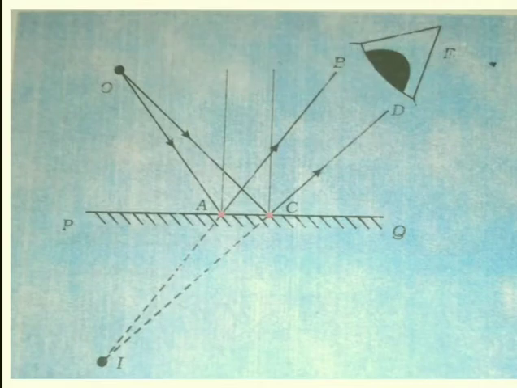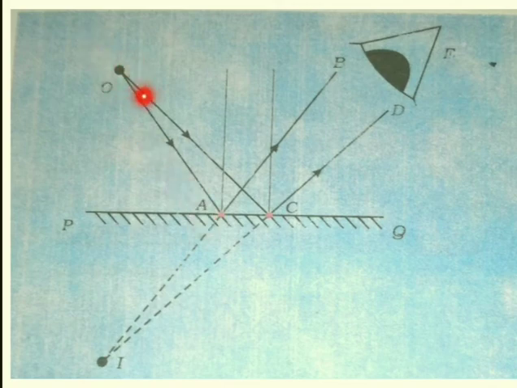A source of light O is placed in front of a plane mirror PQ. Two rays OA and OC are incident on it. Can you find out the direction of the reflected rays? Yes, these are the reflected rays.